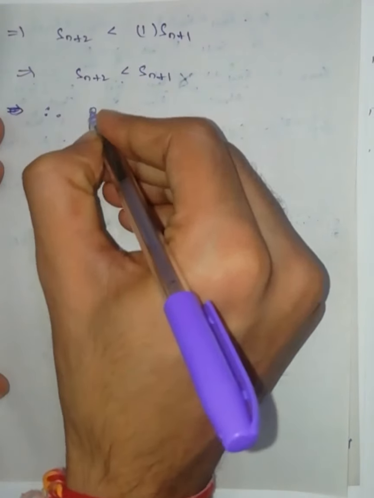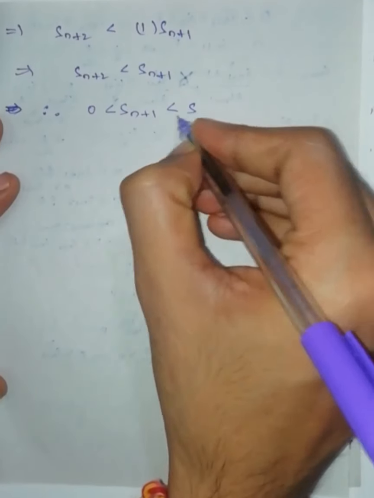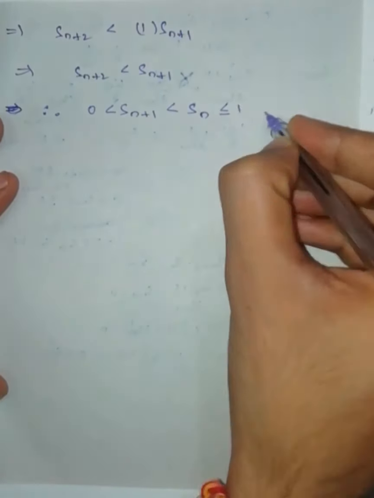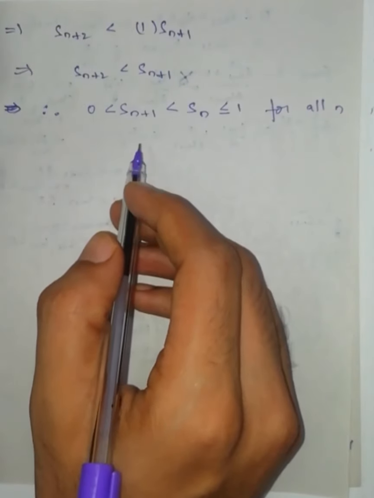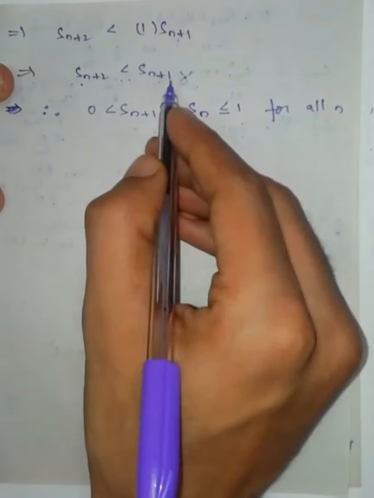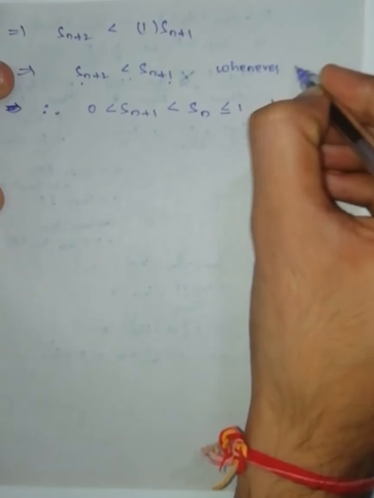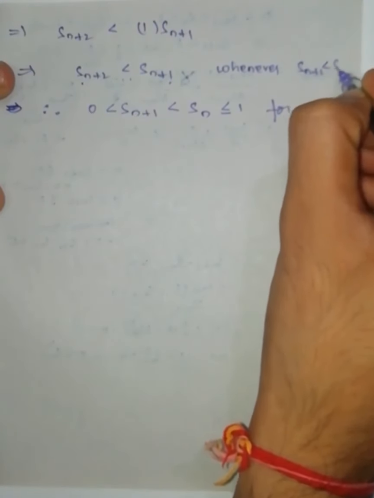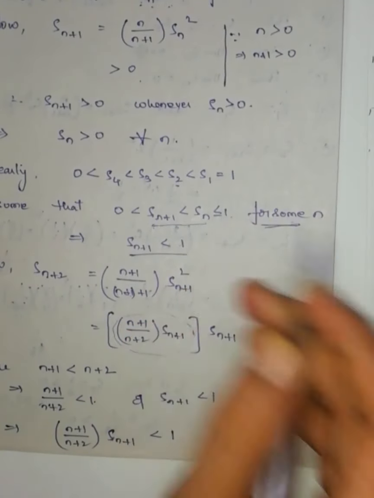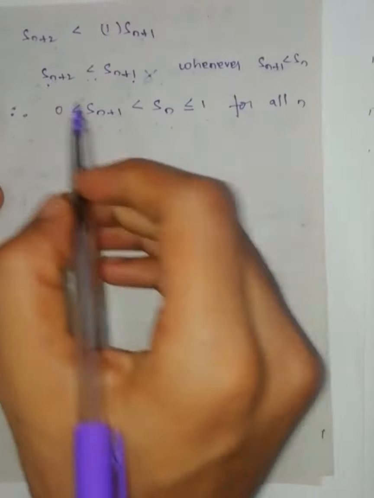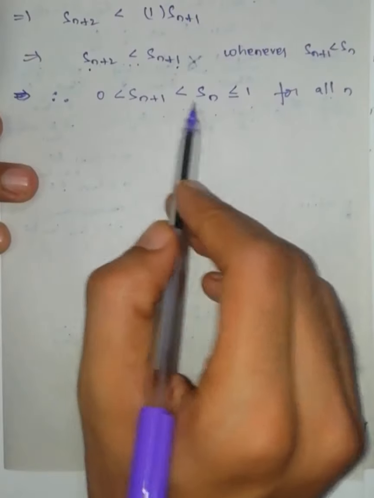Therefore 0 < S_{n+1} < S_n ≤ 1 for all n. How did I write this? By the principle of mathematical induction. It means S_{n+2} is less than S_{n+1} whenever S_{n+1} is less than S_n. Just now I took this one: whenever S_{n+1} is less than S_n, then S_{n+2} is less than S_{n+1}. Therefore, for all the terms, S_{n+1} is less than S_n.